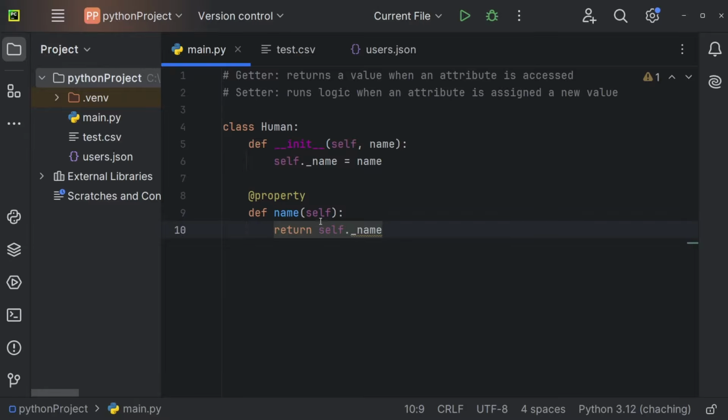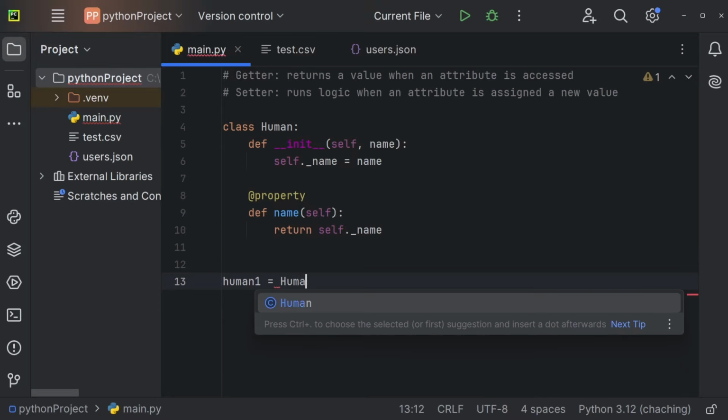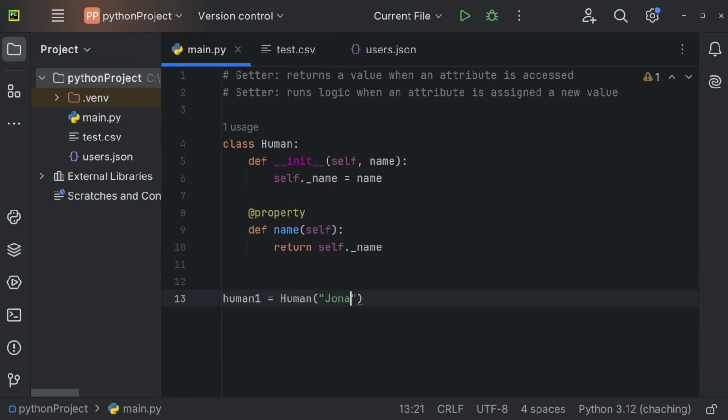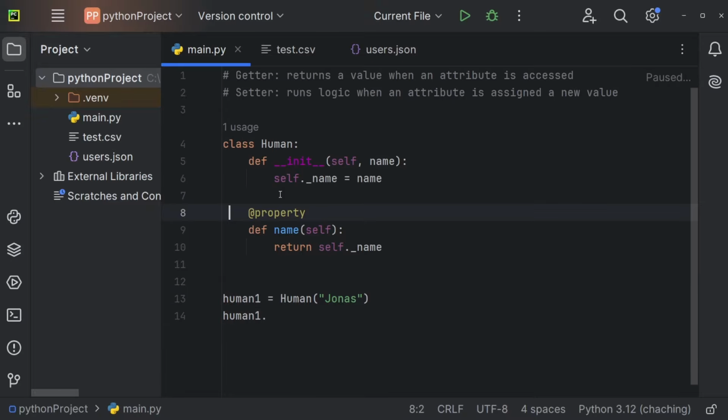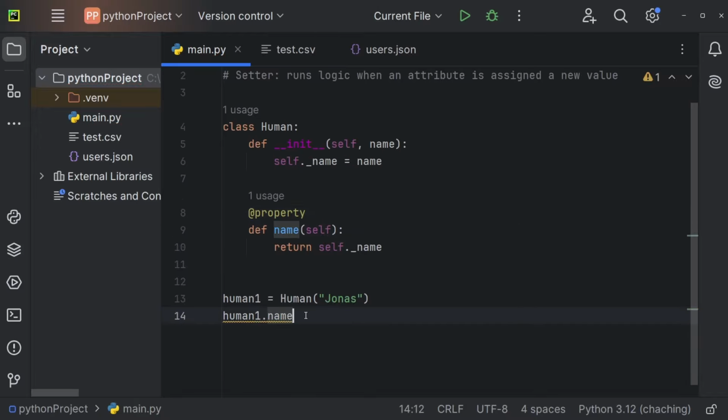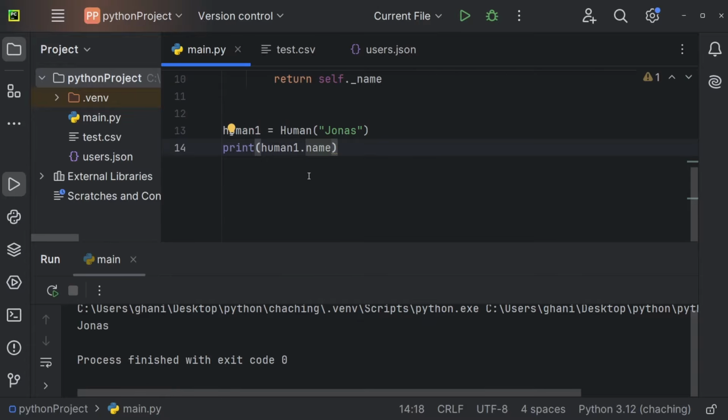And now to access a getter from outside, we first need an object, so human1 is going to be equal to Human, and the name is going to be Jonas, and we can now access this getter right here by using the object name, so human1 dot, followed by the getter name. So the getter name is name. So human1.name, and this will return the name. But let me also print this out right here. So we're getting Jonas in the console.